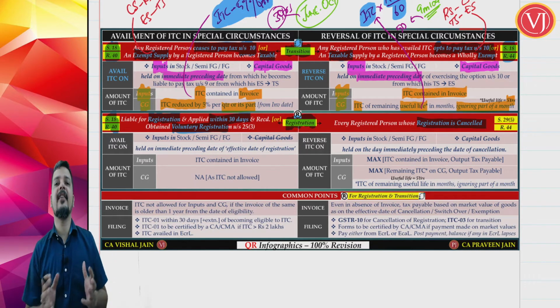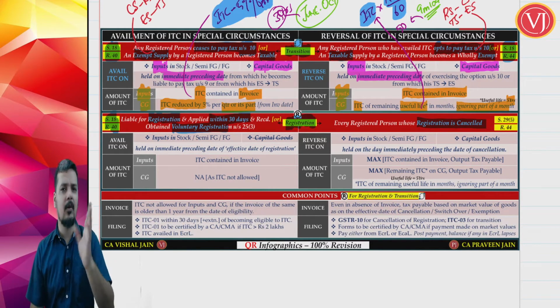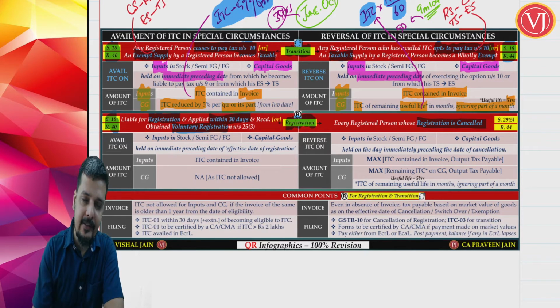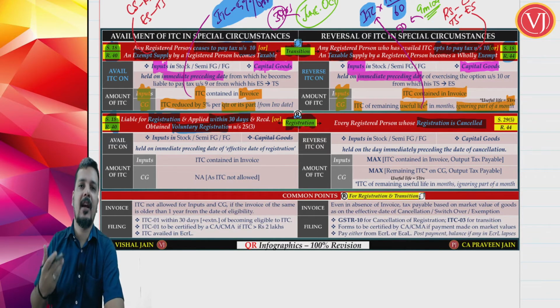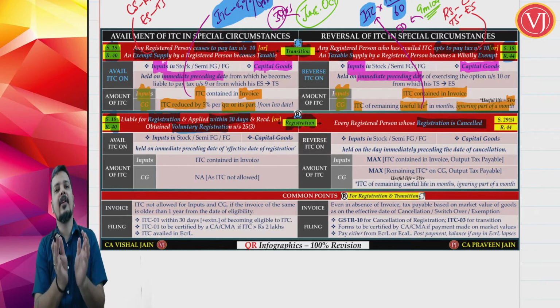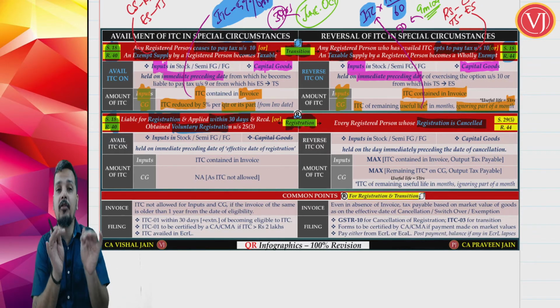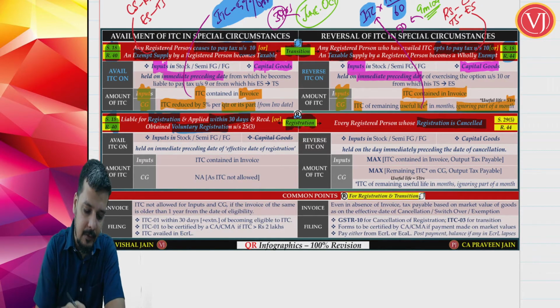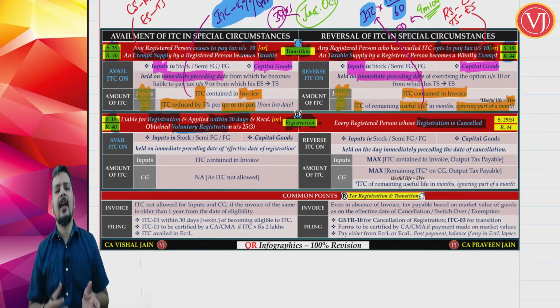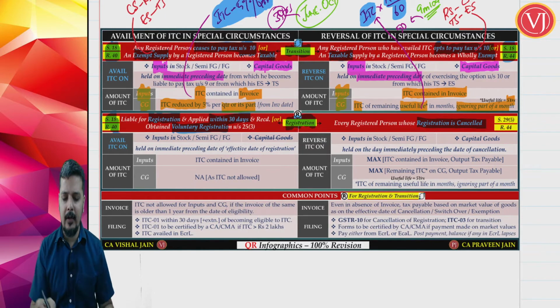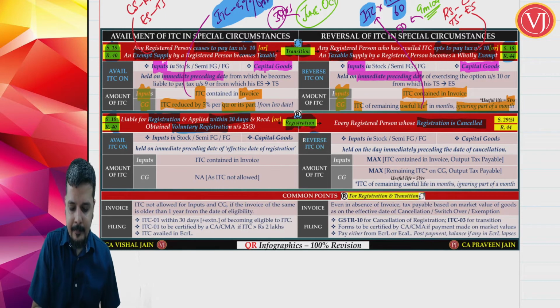Now, on the left hand side, it was about taking new registration. If you are liable, within 30 days; voluntary registration, no time limit. You can avail ITC. Before registration, you cannot avail ITC. After registration, you can avail ITC. Again, friends, we are only talking about ITC on the stock. So here, friends, we are focusing on availment of ITC on the left hand side. On the right hand side, cancellation of registration means you are going to reverse the ITC, right?